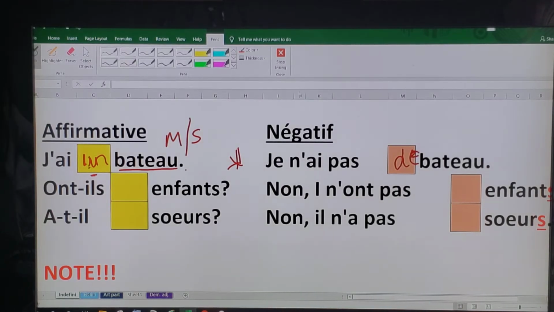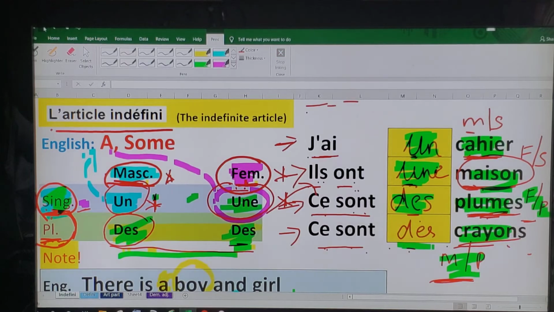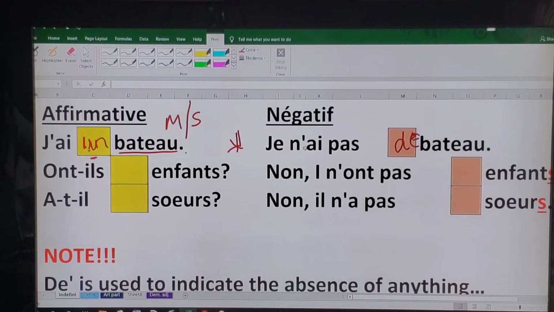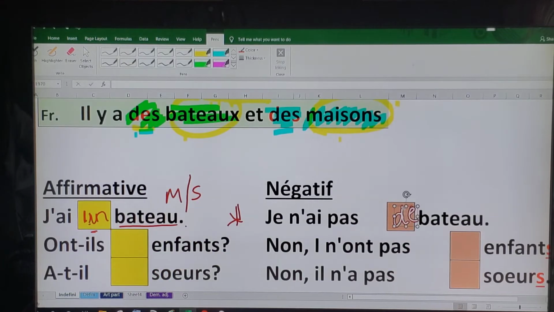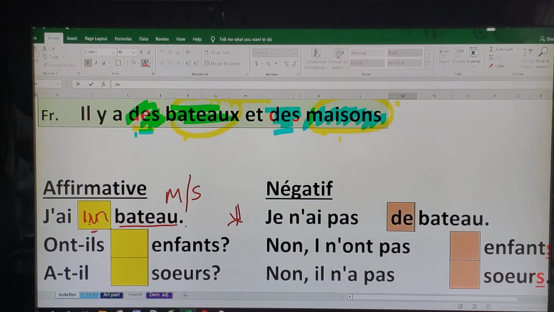Maybe I'll just type it in instead of trying to write. It's not working. There you go. Delete. So I use the word de over here. I will not be using the word un, it's going to be de. The word de is used.